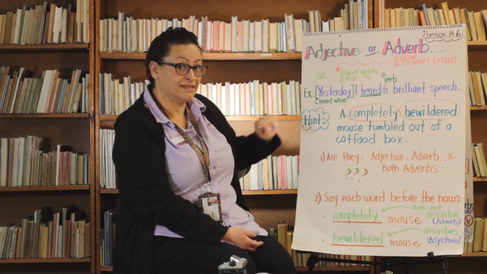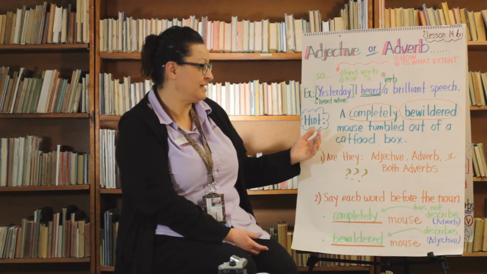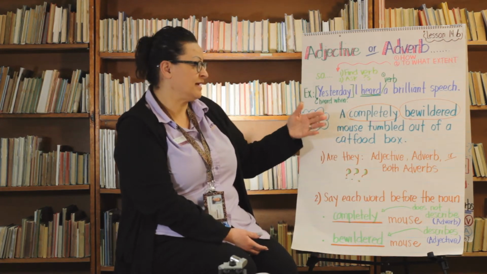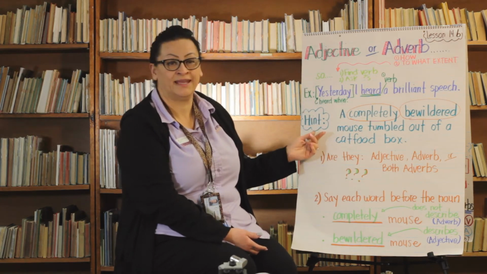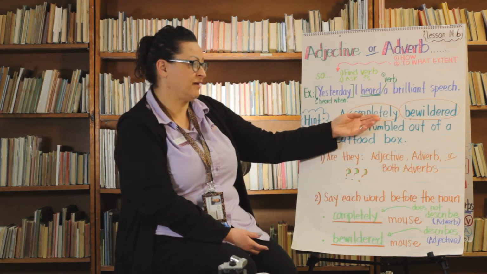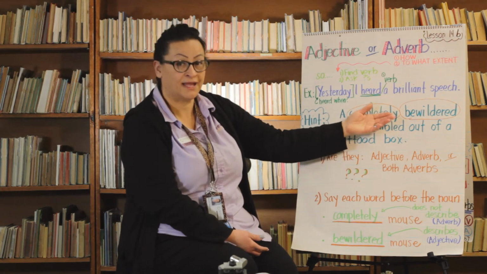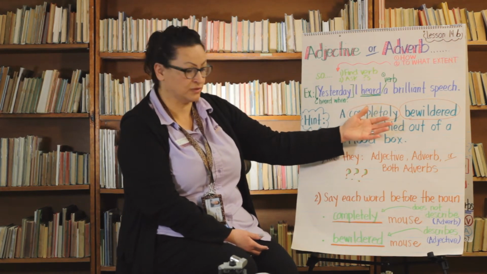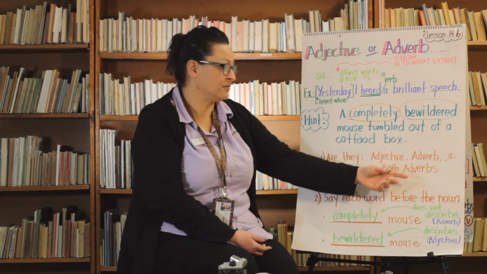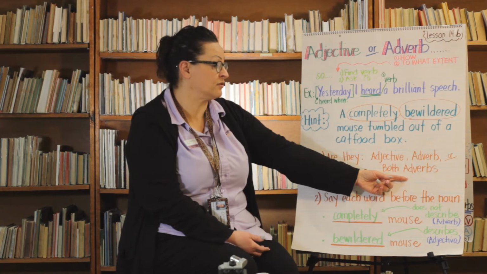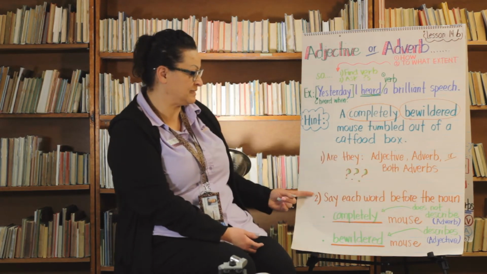A little hint that we can use when we're working with adjectives and adverbs in sentences. I'm going to say the sentence: a completely bewildered mouse tumbled out of a cat food box. We have completely and bewildered, which we would probably automatically assume are adjectives, but we need to make sure. So how can we do that? Are they adjectives, adverbs, or can they both be adverbs? Because we did learn that adverbs can modify other adverbs. Okay, well, let's do this.